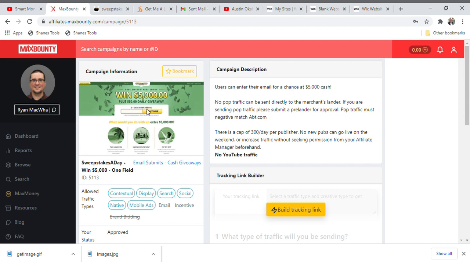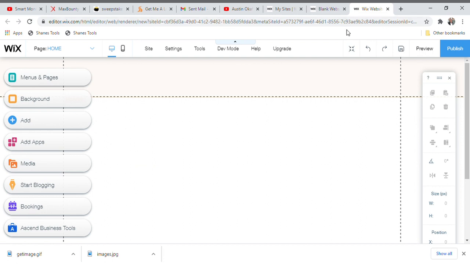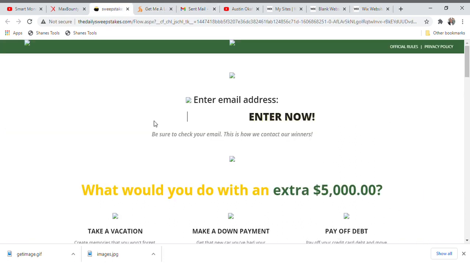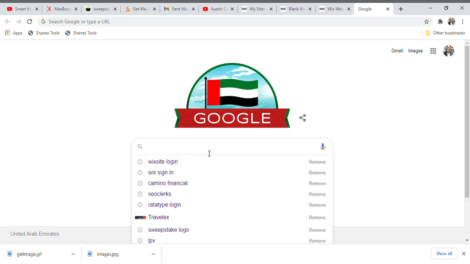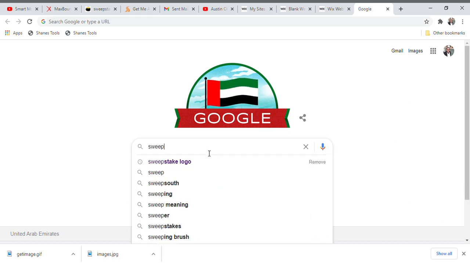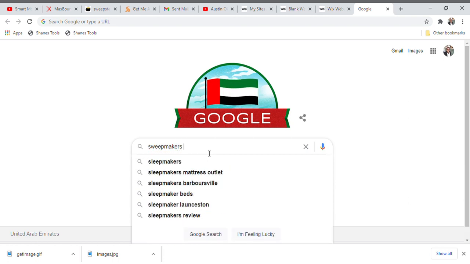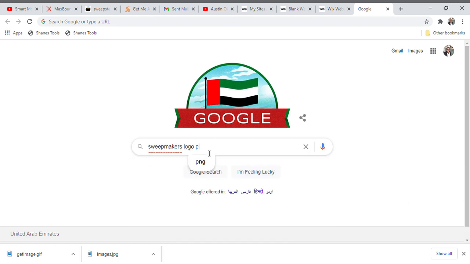So guys, let us quickly go and create a landing page from this particular offer. Now all you need to do is go back to the website. Before then, you go and find something that will match this logo, Sweepstakes. So guys, all you need to do is go to Google and type the logo name with PNG.